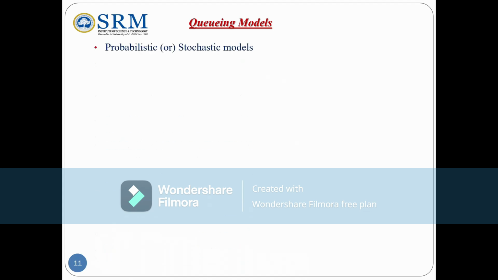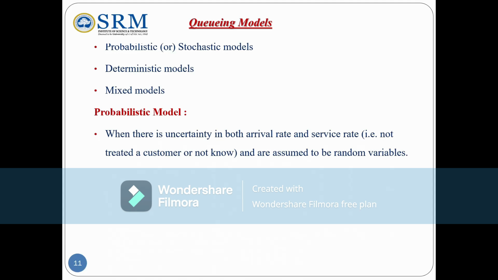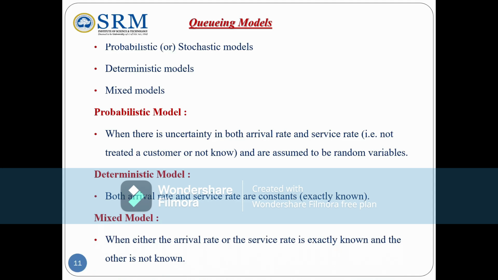Queuing models: first, the probabilistic or stochastic model. Second is the deterministic model. Third is the mixed model. So what do you mean by probabilistic model? When there is uncertainty in both arrival rate and service rate, they are not known and are assumed to be random variables. What do you mean by deterministic model? Both arrival rate and service rate are constant, which are exactly known. Mixed model: when either the arrival rate or service rate is exactly known and the other is not known.